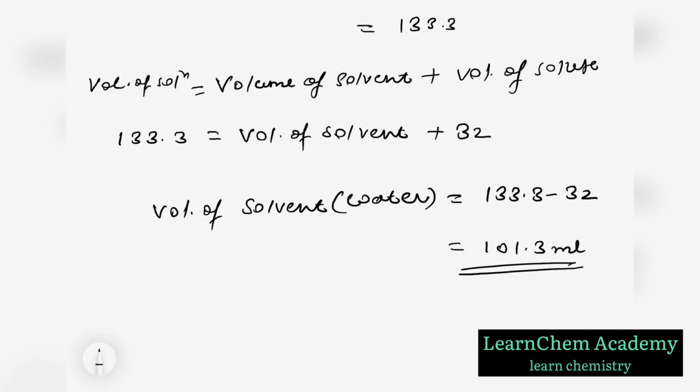Okay, so these are the three types: mass by mass percentage, mass by volume percentage, and volume by volume percentage.